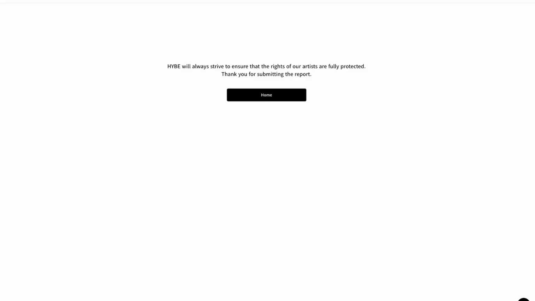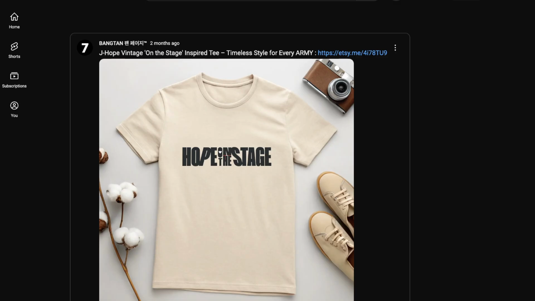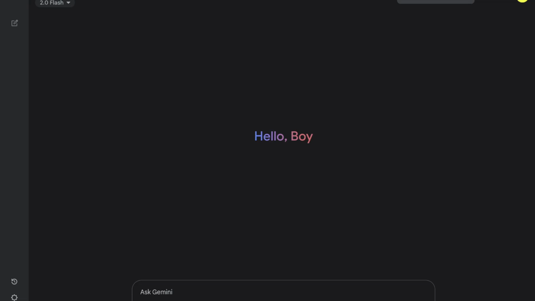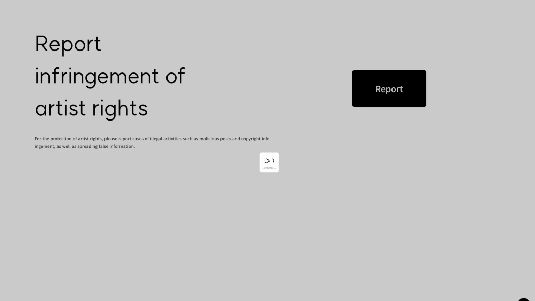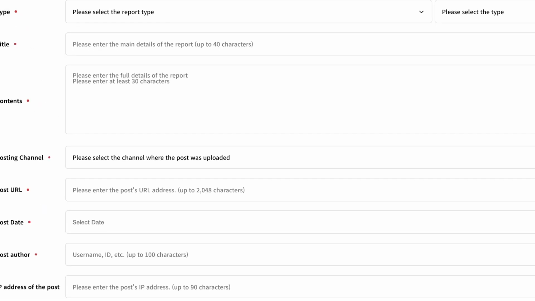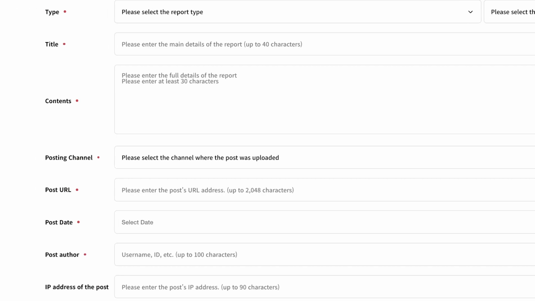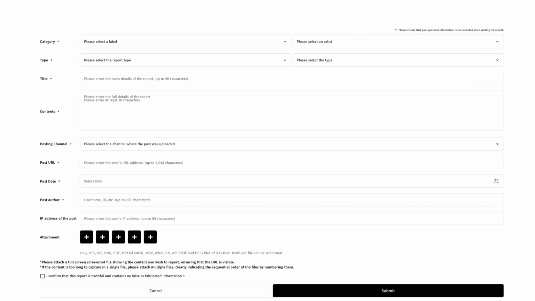That's how you report. Now, with the second example, I'm going to get some help from AI, like ChatGPT or Gemini, in case I need some help with filling out the title and contents, because I'm guessing that some people might have some trouble with writing this, confused as to what to write, because everything else is pretty straightforward, right? Category, type, post, and channel. So here's how I would do it.